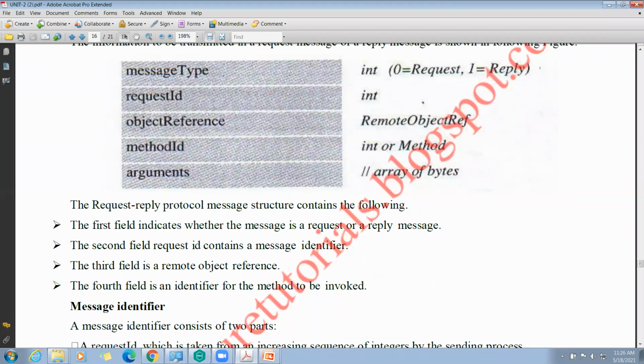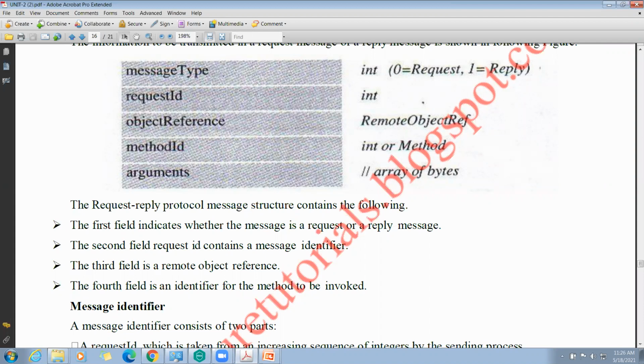The request ID is also an integer. The object reference is the remote object reference. The method ID is an integer value. The arguments to be passed are an array of bytes. These are the components of message exchange between the client and server: message ID, message type, object reference, method ID, and arguments.